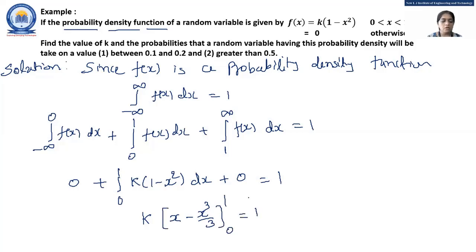Substituting the upper limit and lower limit, I have 1 - 1/3, and the lower limit is 0, so no need to write it. So 3 minus 1, that is 2/3. So k into 2/3 equals 1, so k equals 3/2.